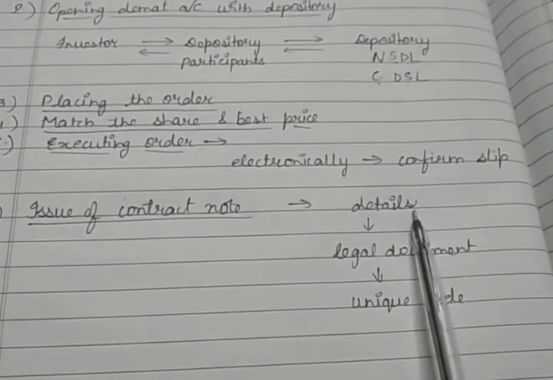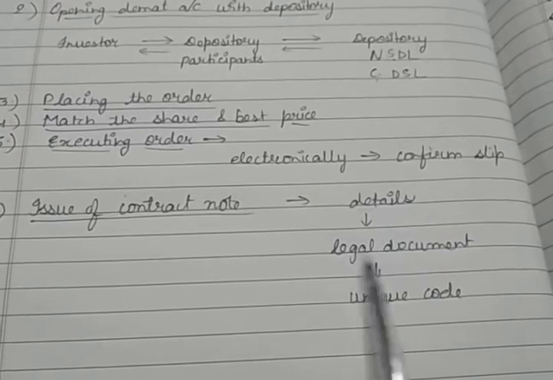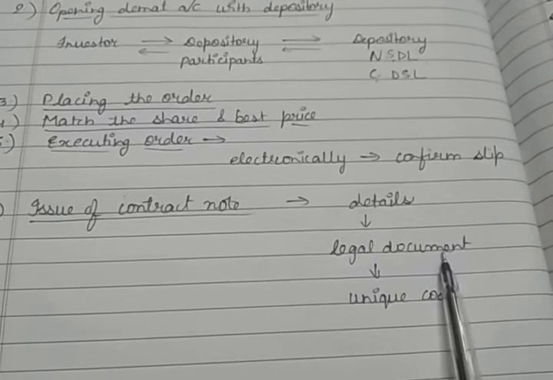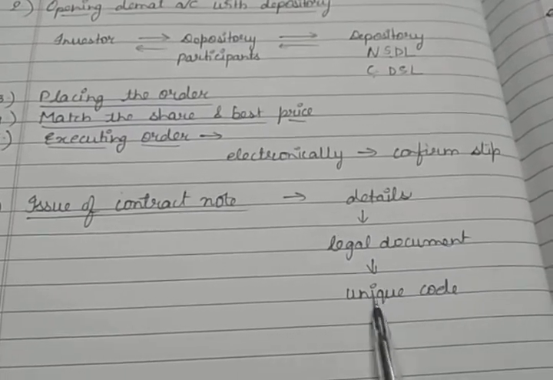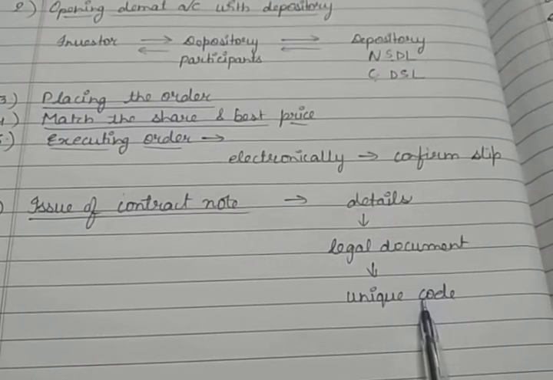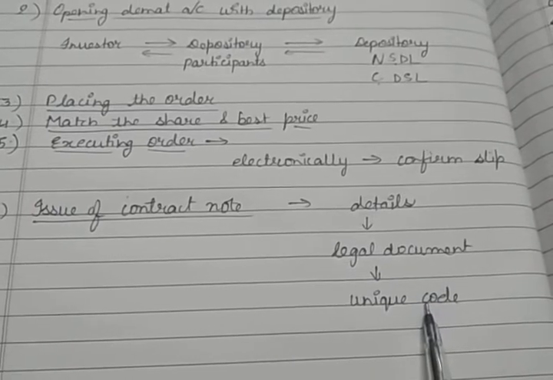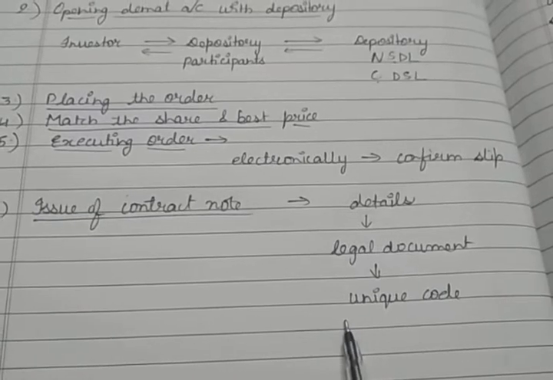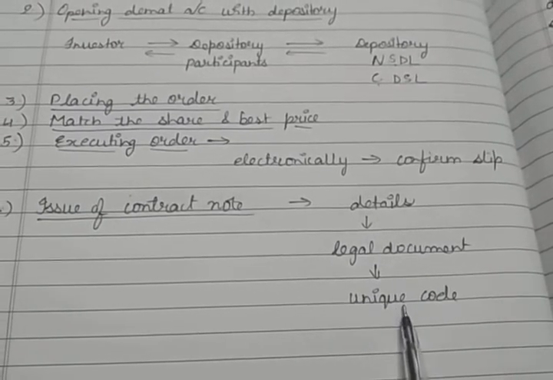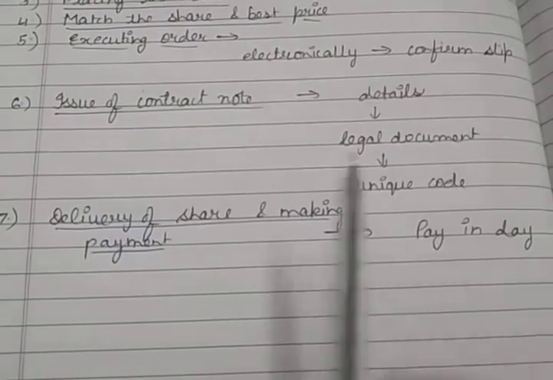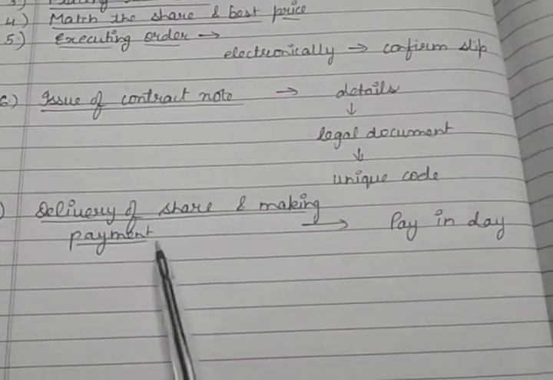the brokerage charges. And this is a very important legal document because it helps to settle disputes and claims between the investors and the brokers. A unique order code number is assigned to each transaction by the stock exchange and is printed on the contract note. Everyone will get a different, unique order code which is given by the stock exchange and written on the contract note.